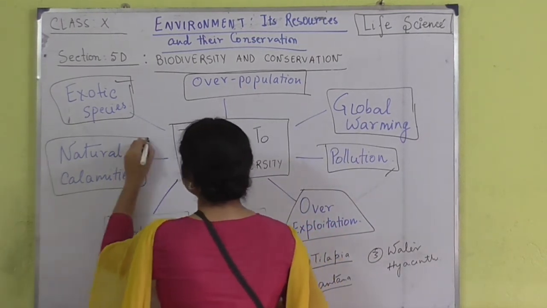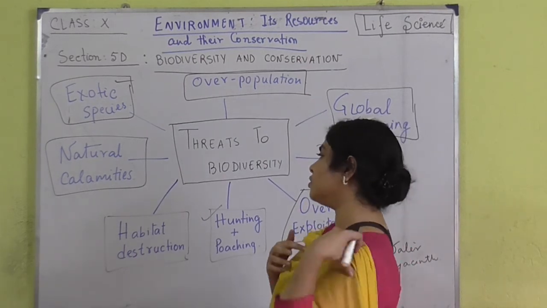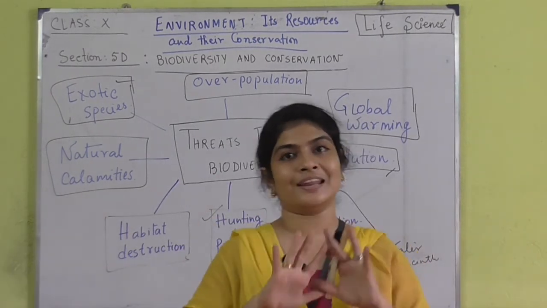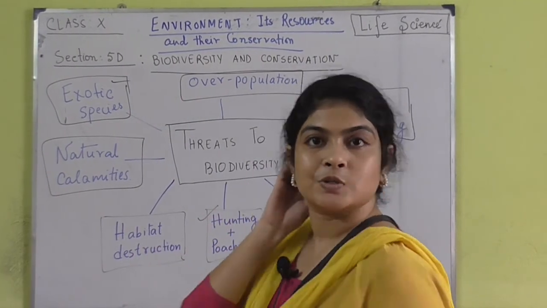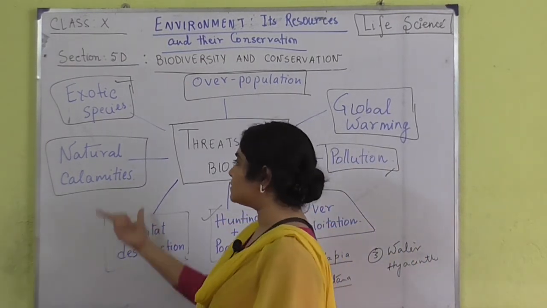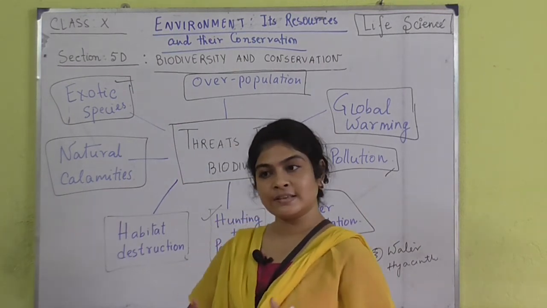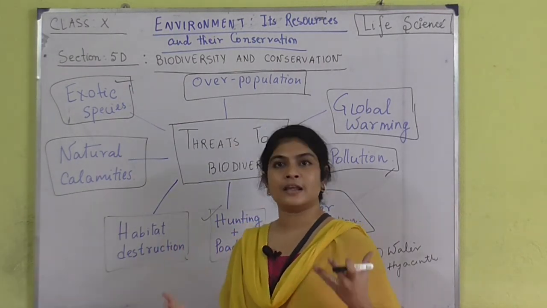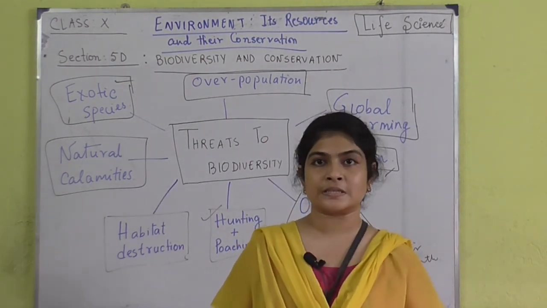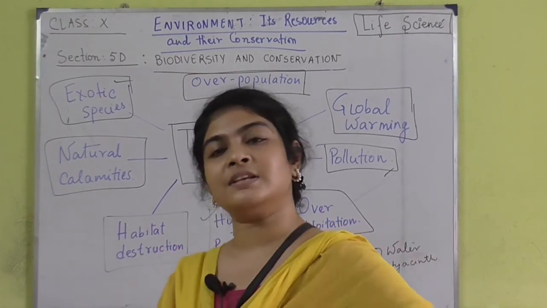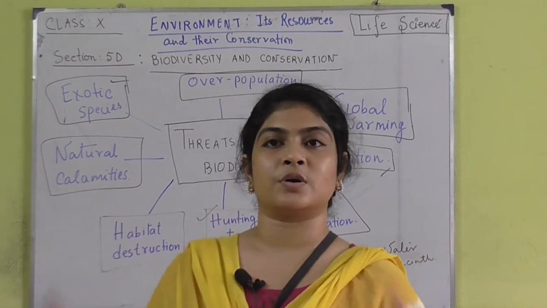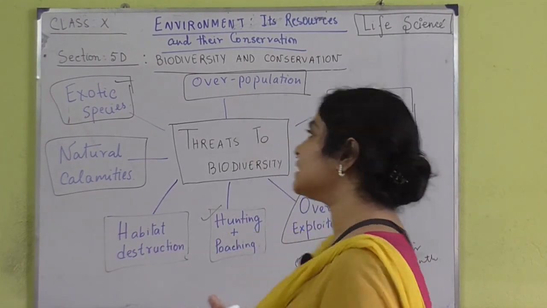Then natural calamities. Actually, you know the law of nature. What is the law of nature? What is being produced or created will be destroyed, right? So, this is basically the way of normalizing things in the environment. That is why natural calamities will be there. If there is land, then there will be an earthquake which is going to shatter everything. If there is a forest, there will be forest fires to shatter everything, and after the destruction of that forest, new trees will grow again. So, that is basically the law.